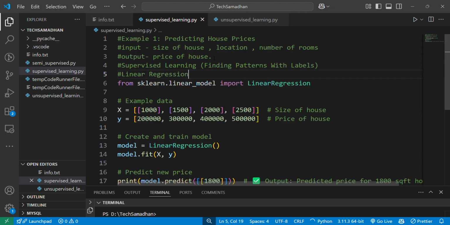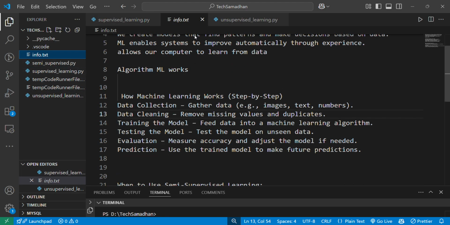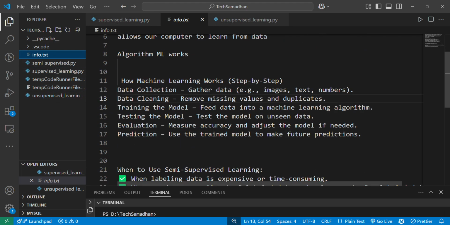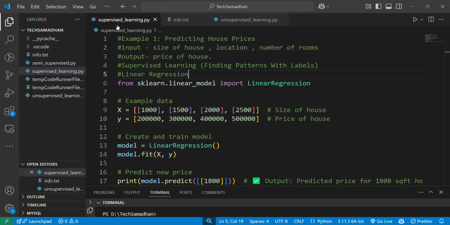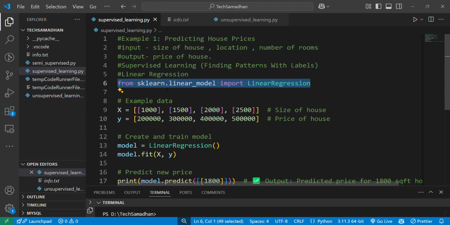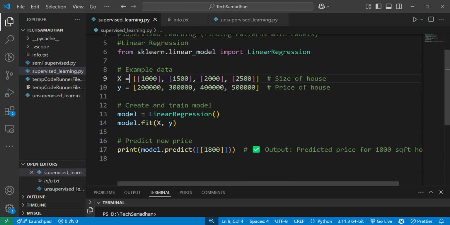So this is the example of linear regression. We were speaking about the different types of models present in machine learning. This step is training the model. There are different types of models present. For now, understand this is a linear regression model we are using. Now I will explain how this came into play, because I have covered this in my Python series, the modules concept. So you can watch it.